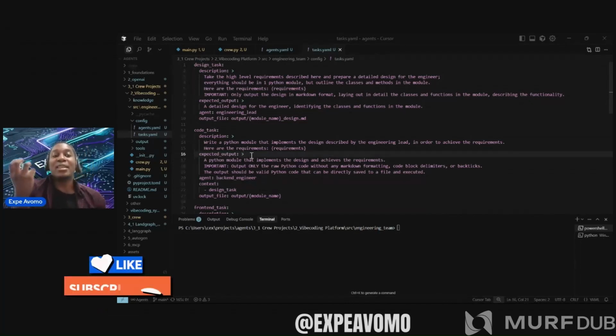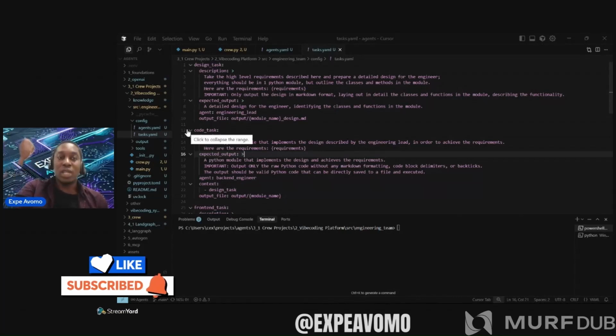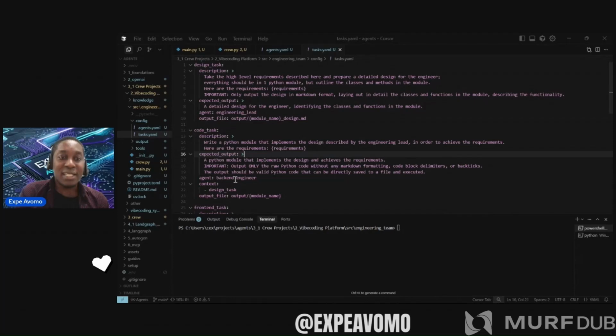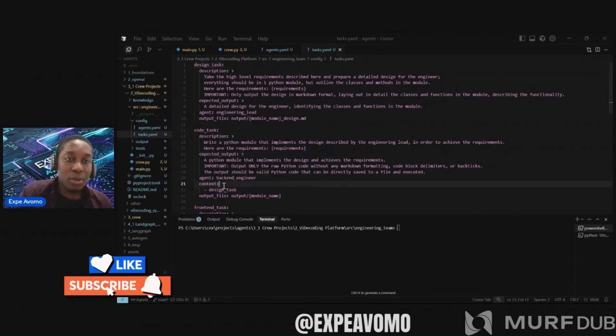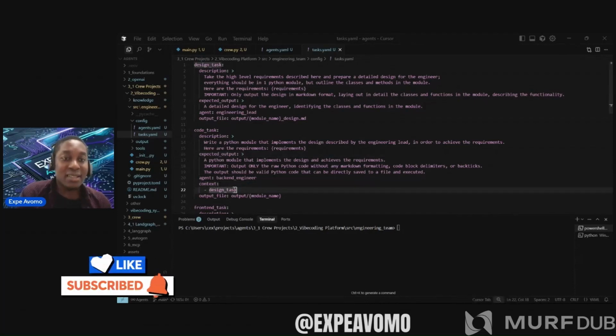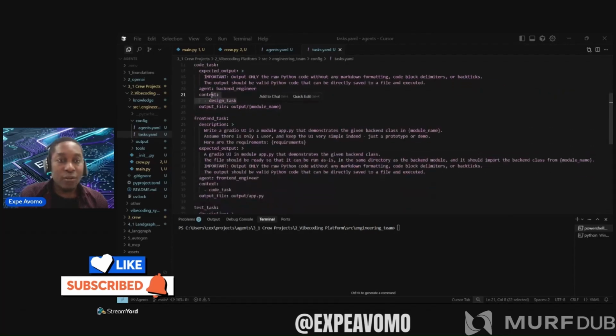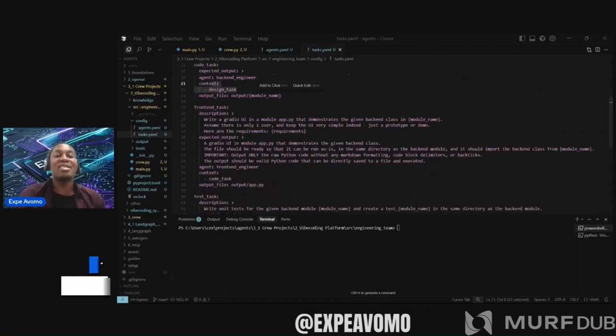When doing the backend, it needs to receive the design instructions from the engineering lead, so to tell this task that it should take the results of the previous design task, we put the design task here in the context parameter.